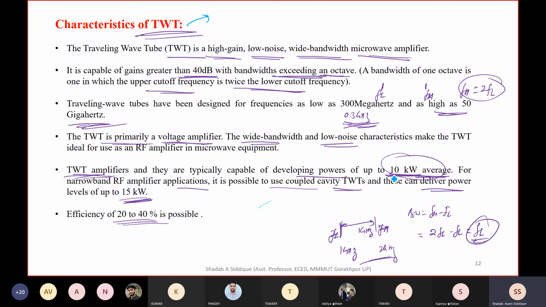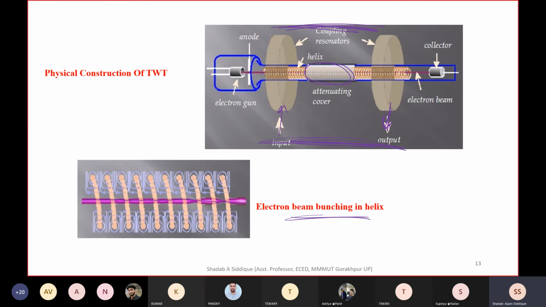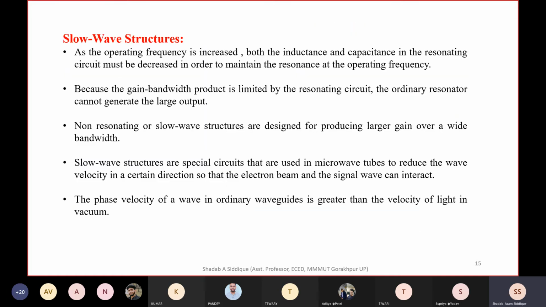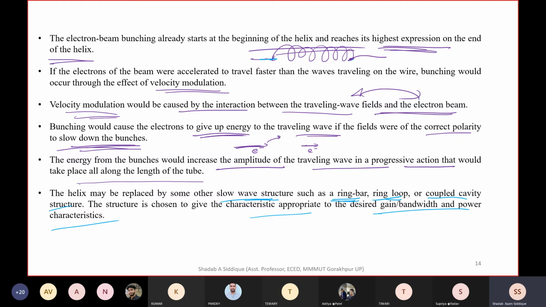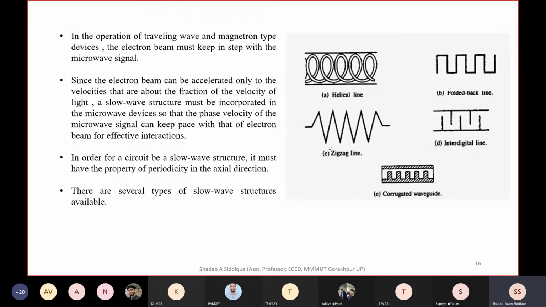Okay, and its efficiency is about 20 to 40%, and bandwidth is around 0.8 gigahertz if you talk about helix TWT. Okay, so all the kinds of TWT we have have different characteristics. So I'll show you what kind of structure we have. This is the kind of structure.